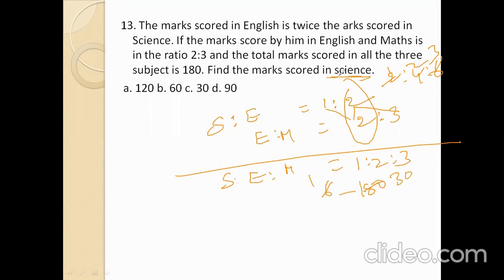Here we find the science marks. In science we have how many parts? One part. One part value is how many marks? 30 marks. Option number C is the right answer. So C is the correct answer.